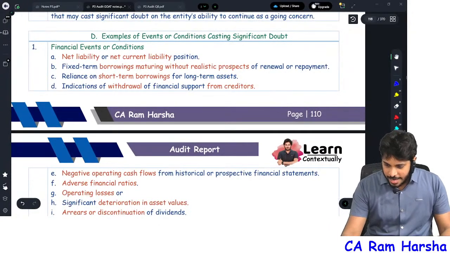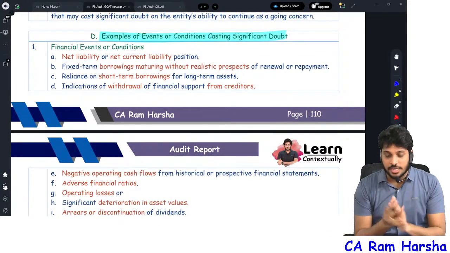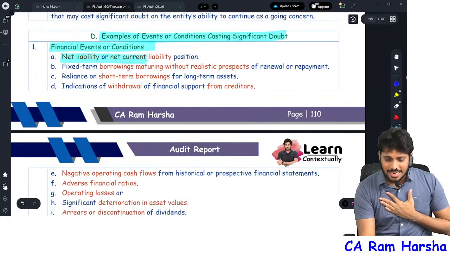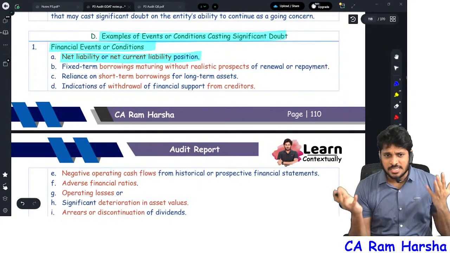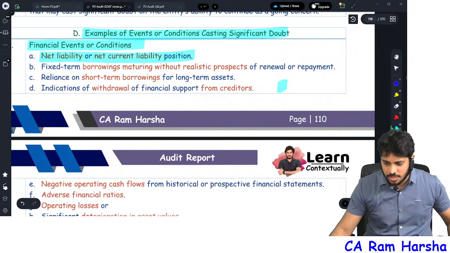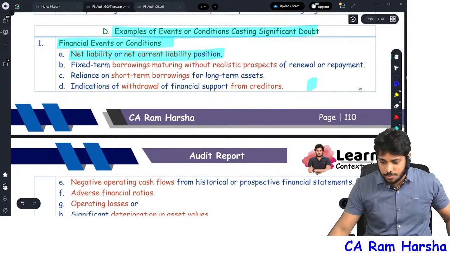You see, examples of events and conditions casting a doubt on going concern. One of the events is a financial event. For example, net liability position is there. The company is having accumulated losses. They have a net liability position. They don't have a profit. Their total financial position is negative.